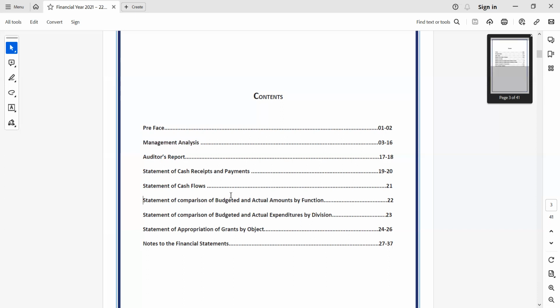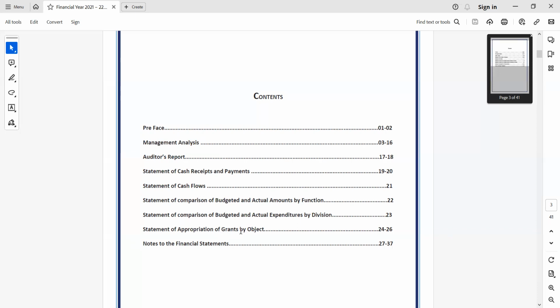If that budget is not followed, it could create problems for the whole government, as well as create the need for more debt or the inability to finance other activities promised by the government. So this comparison shows which departments, divisions, and functions performed well within the budgets, below the budgets, or had to spend over the budgets.